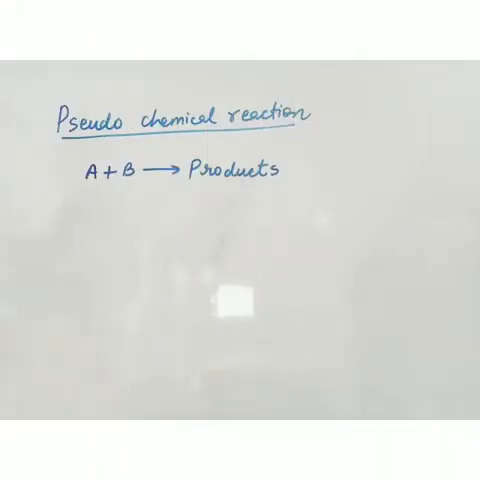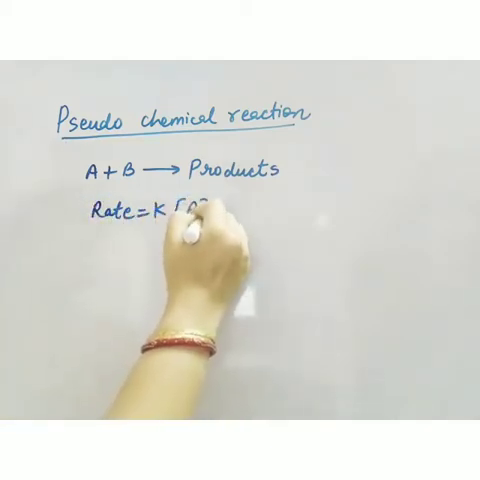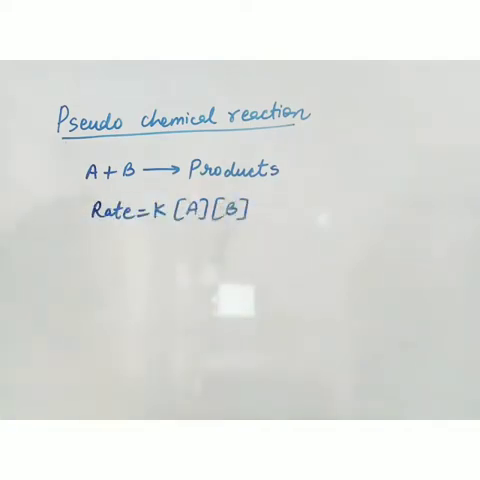Now let's move on to the next topic, that is pseudo-chemical reaction. Pseudo means false. Suppose there is a reaction which is taking place like A plus B gives product. Now, if I want to write the rate law for this reaction, the rate law can be like this. If it is not given to us, then we'll write the rate law like this only. So from the rate law, it is clear that the reaction is first order with respect to A and first order with respect to B.